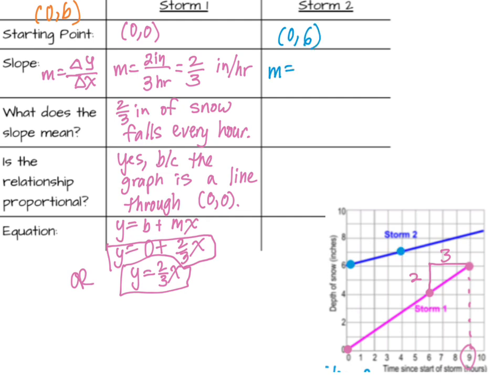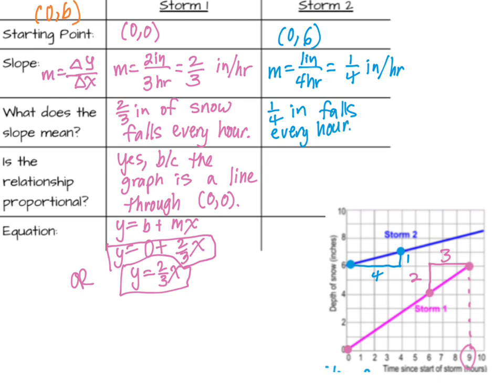Let's calculate our slope between these 2 points. Here my change in y is from 6 to 7, so that's a change of 1. My x is going from 0 to 4, so that's a change of 4. So I get a slope of 1 inch per 4 hours, or 1/4 of an inch per hour. So that means 1/4 of an inch falls every hour. Is this relationship proportional? The answer is no, because the line does not go through 0, 0.